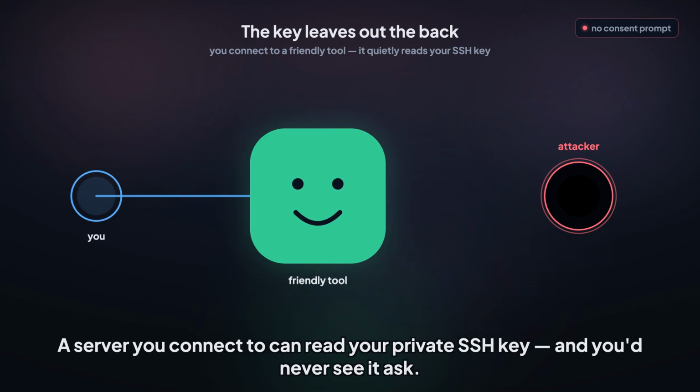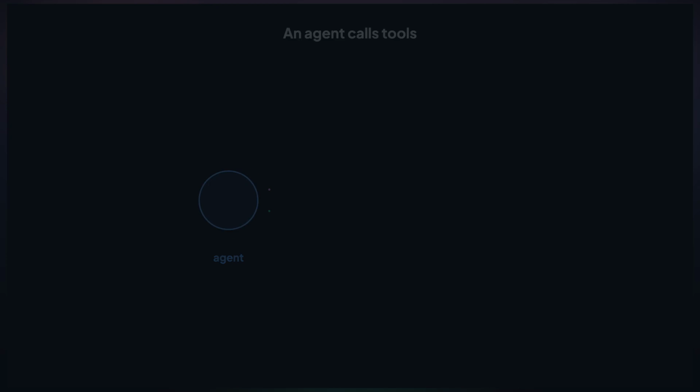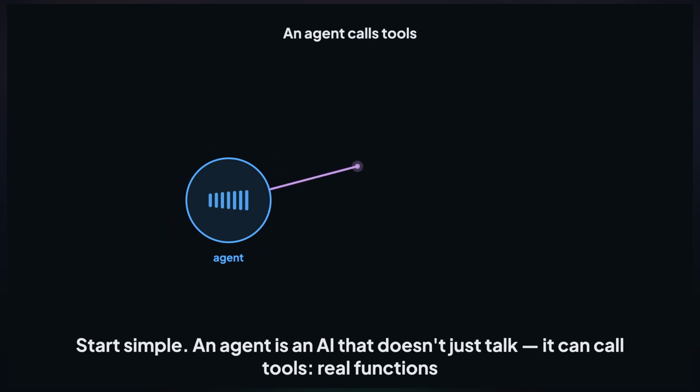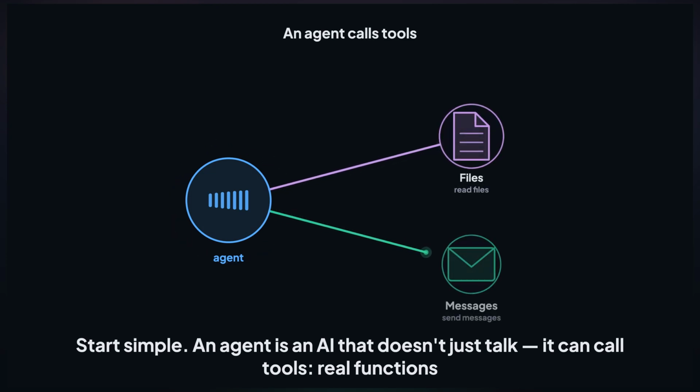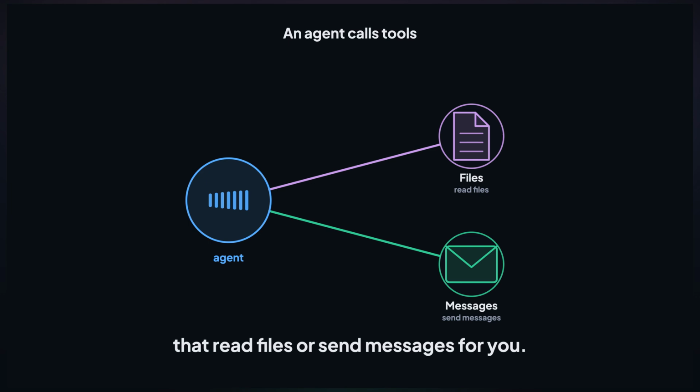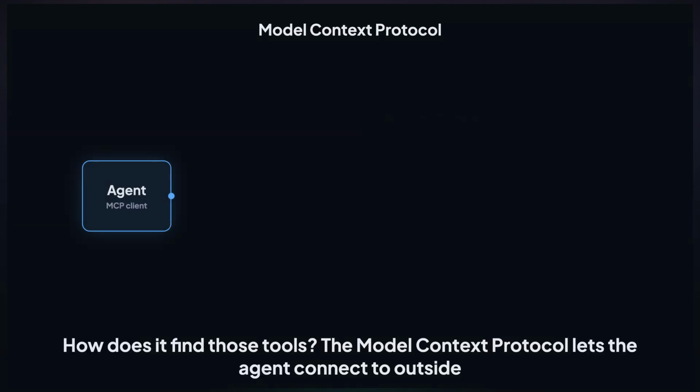A server you connect to can read your private SSH key and you'd never see it ask. Start simple. An agent is an AI that doesn't just talk. It can call tools, real functions that read files or send messages for you. How does it find those tools?